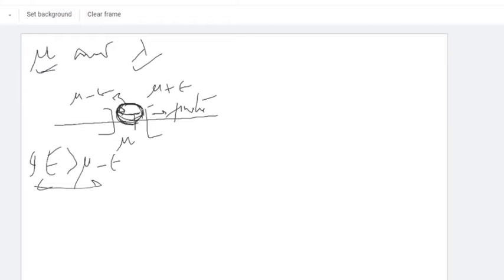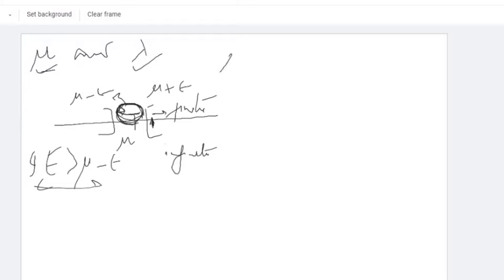Why not infinite? If instead of finite it is infinite, suppose there are infinitely many elements greater than mu plus epsilon. Then what happens? There will be some element which is greater than mu, okay, there is one element over here.